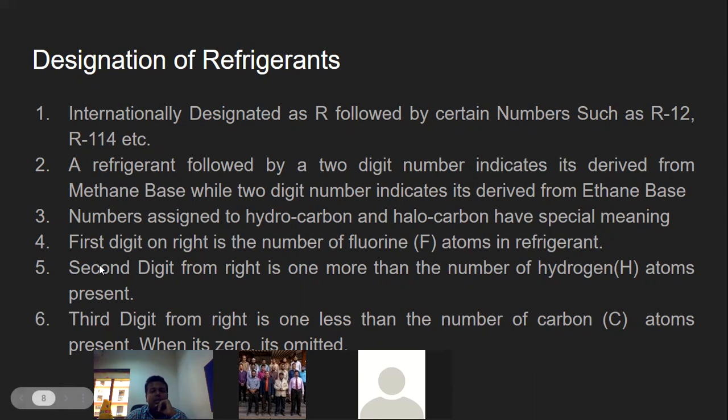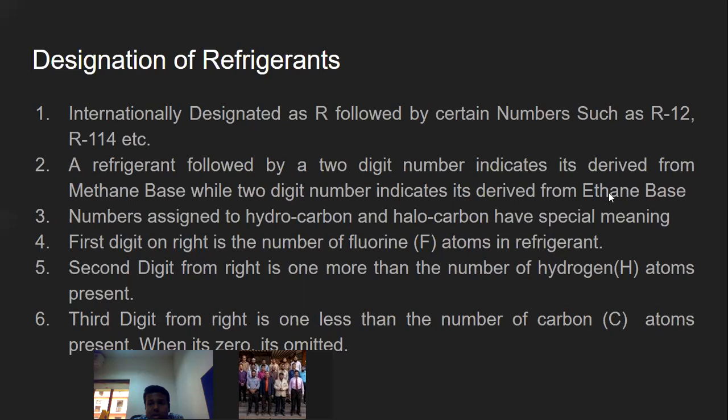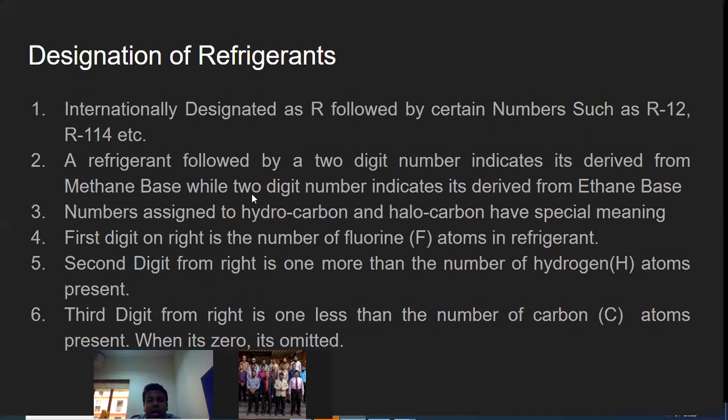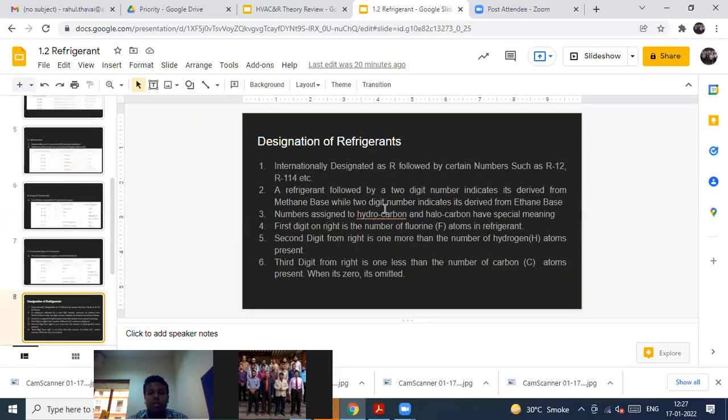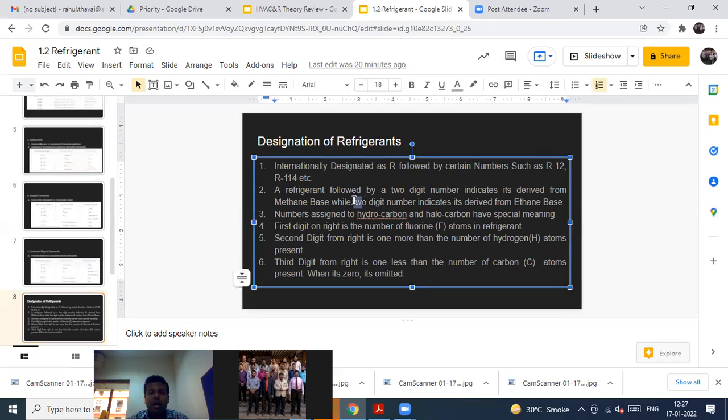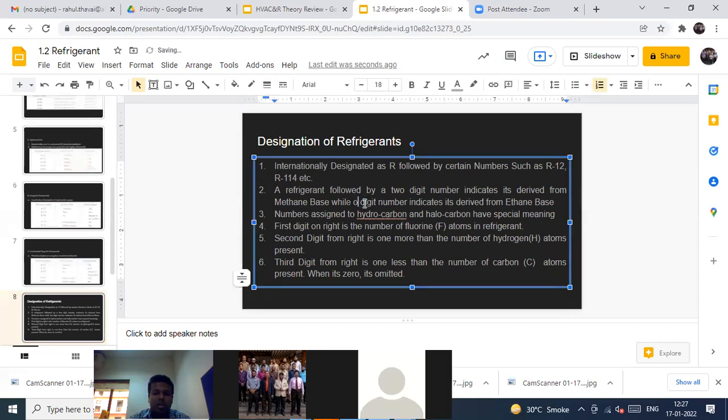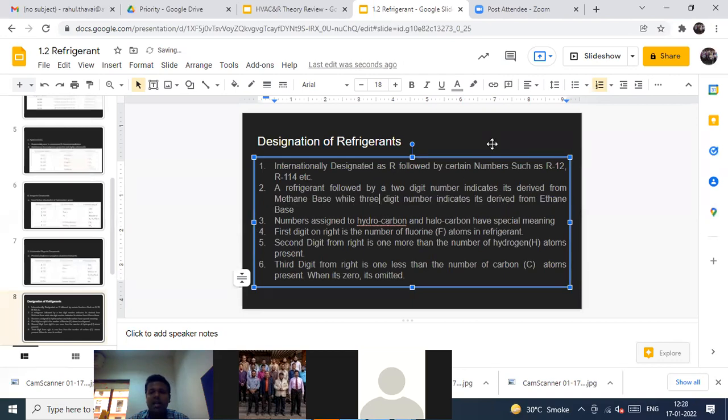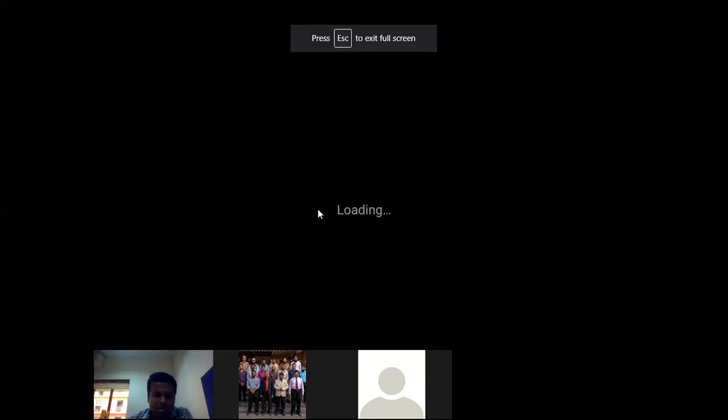So it indicates that it has been derived from the methane base. You can see it is derived from the methane base, right? But if you have 3 digits, a 2 digit number indicates it is derived from methyl base, while a 3 digit number indicates that it is derived from ethane base, right? It is derived from ethane base.